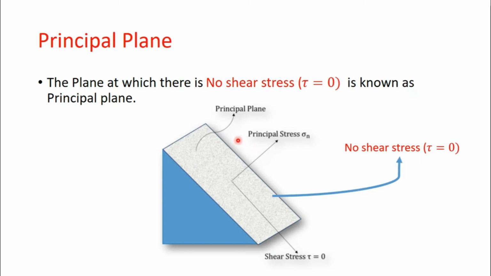Now, about the principal plane, which is very important. What is the principal plane? The plane at which there is no shear stress is known as the principal plane, and the important condition is, mathematically, tau equals 0. So it is a plane at which there is no shear stress and no tangential stress, and the only stress present on the principal plane is the principal stress.